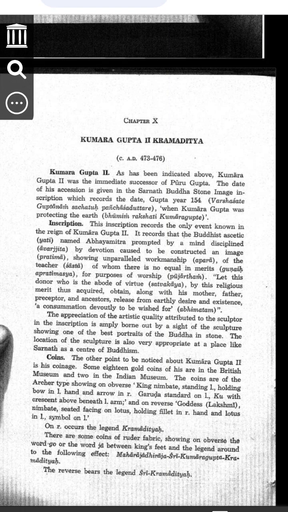Alright, let's go step by step and explain everything in the most simple way. I will break it down as if teaching a child who has no prior knowledge. Who was Kumara Gupta II? Kumara Gupta II was a king from the Gupta dynasty. He ruled only for 3 years, from AD 473 to AD 476. He became king right after Puru Gupta. He had a special title, Kramaditya.